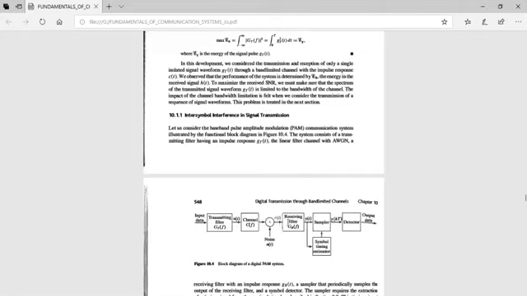Now the output of the receiving filter is y(t), and this is sampled periodically at regular intervals, and the sampled output, we consider it as y(kT), which when passed through the detector, we get the detected output. Okay. So let us see how the analysis of this block diagram goes.